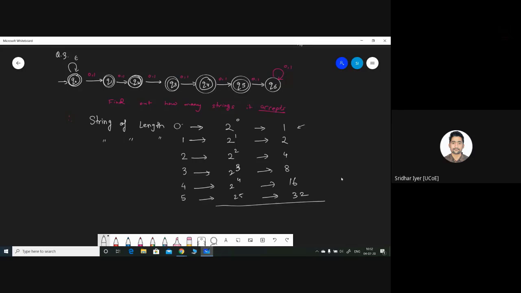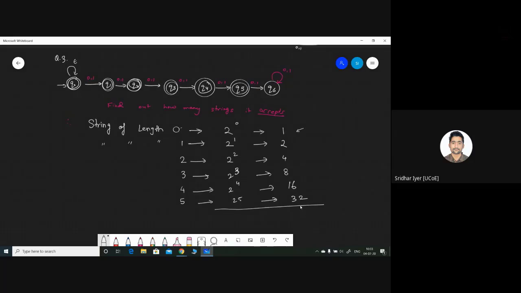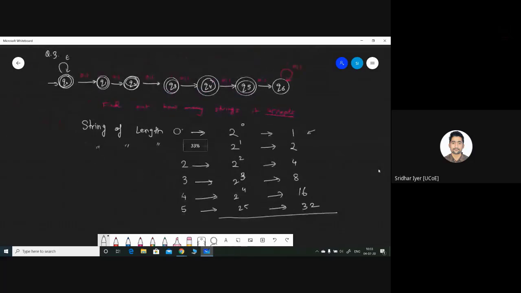You first of all need to check the diagram carefully. What are the initial states? What are the final states? And then you should get an idea quickly how you could proceed ahead, right? So am I clear with this problem? Any doubts? Kindly let me know if you want me to explain once again. Okay, clear. Fine.